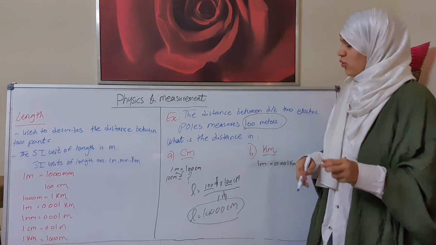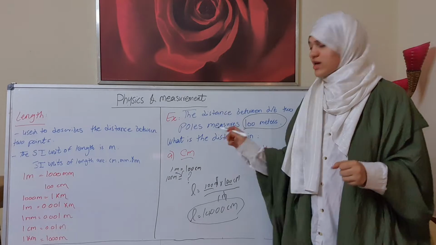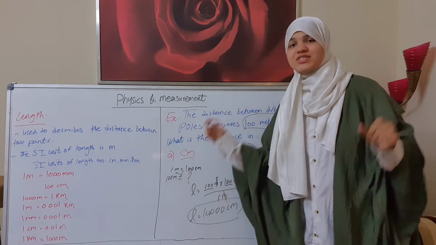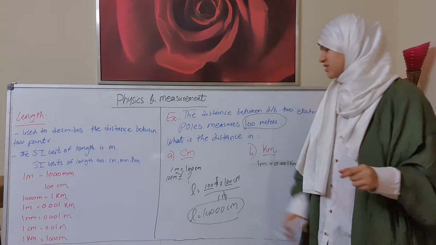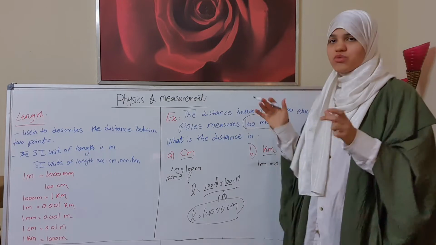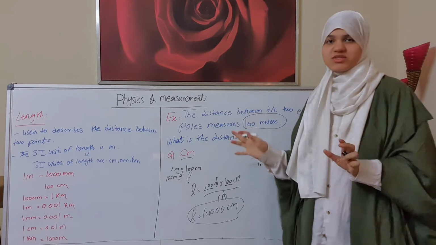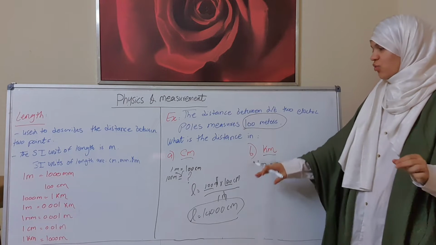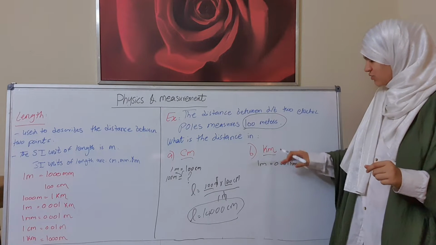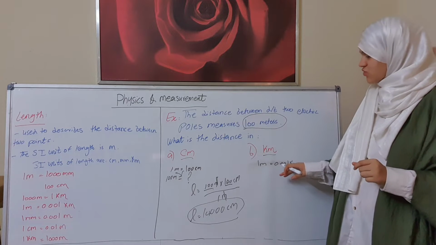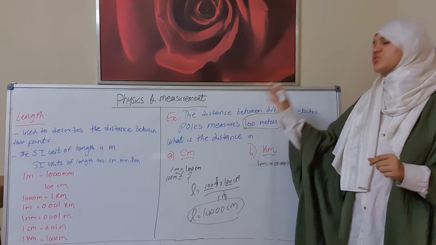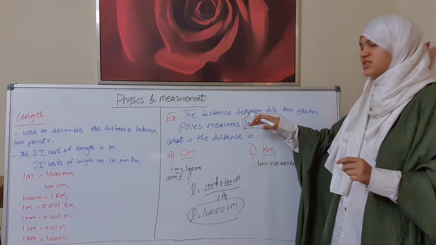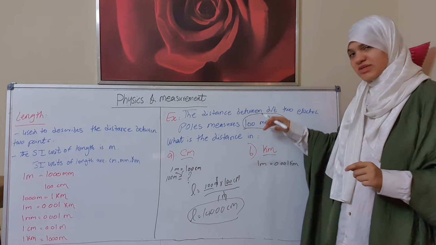That means 1 meter is equal to 100 centimeter and 100 meter is equal to 10,000 centimeter. So now we know how to convert meter into centimeter. What about meter into kilometer? What we have here, 1 meter is equal to 0.001 kilometer. But we need to convert 100 meter into kilometer. So we'll put the same thing, 100 meter, which is meter under the meter.